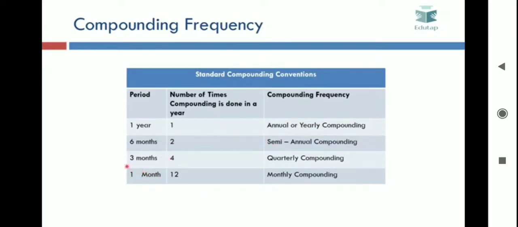Similarly, if compounding is done after every 3 months, the number of times compounding is done in a year would be 4, and such a compounding would be called quarterly compounding. And on the same lines, if compounding is done after each month, the number of times compounding is done is 12, and it would be a monthly compounding.